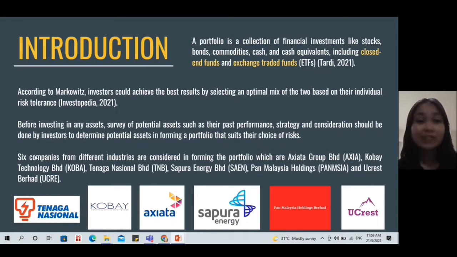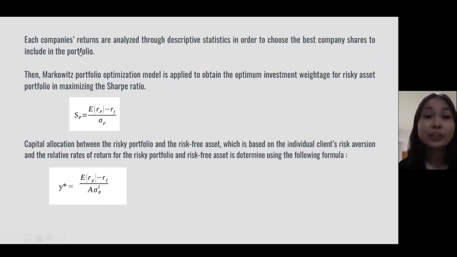In this project, 6 companies from different industries have been chosen, which is Tenaga Nasional, Kobe Technology, Axiata, Sapura Energy, Pan Malaysia's Holding, and Ukras. Each of the company's returns are analyzed through descriptive statistics in order to choose the best company shares to include in the portfolio. Then we apply the Markowitz portfolio optimization model to obtain the optimum investment weightage for risky asset portfolio in maximizing the Sharpe ratio. Lastly, we apply the capital allocation between risky portfolio and risk-free asset to obtain the complete portfolio.